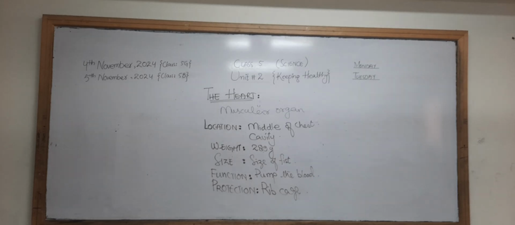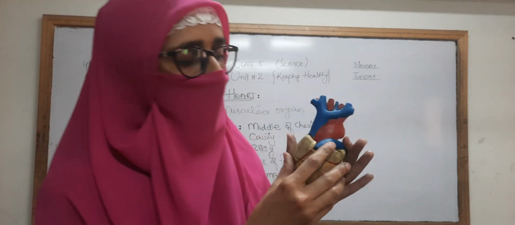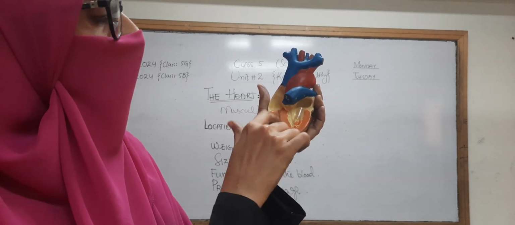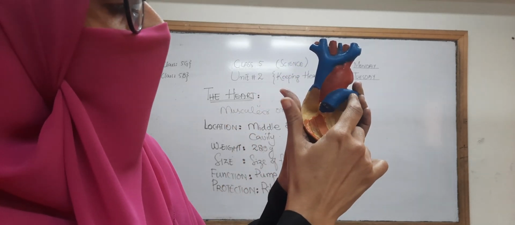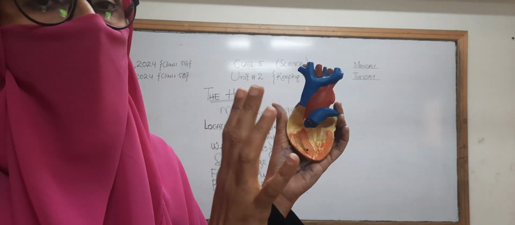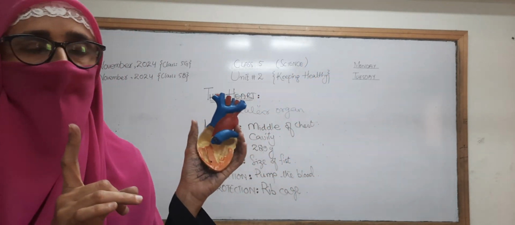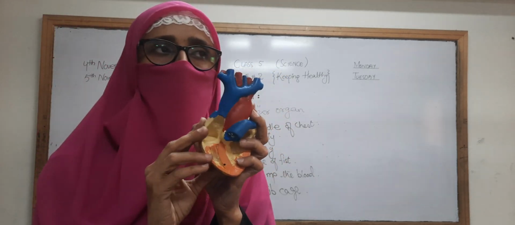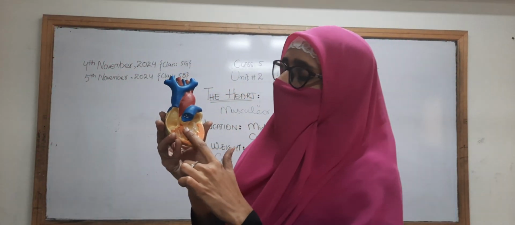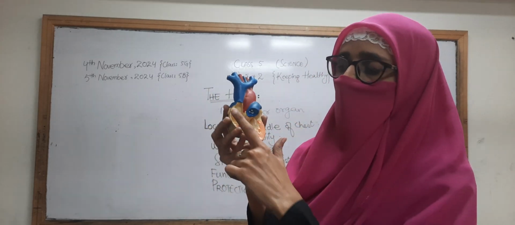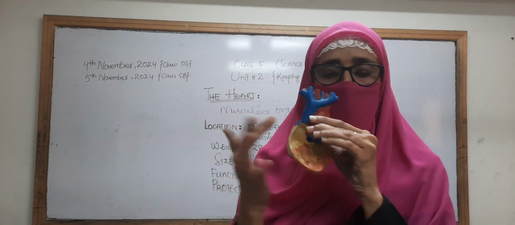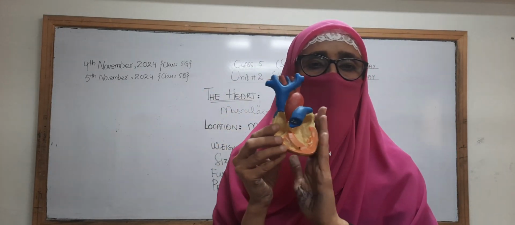Now, if we discuss the internal structure of the heart, if you see clearly, there are 4 chambers of the heart. There are 4 main chambers of the heart. But now we will not discuss the main chambers; today we will discuss only 2 sides of the heart. First you will understand the 2 sides of the heart carefully, then you will understand the main 4 chambers. This is our right hand, so this is the right side of the heart, and this one is the left side of the heart.